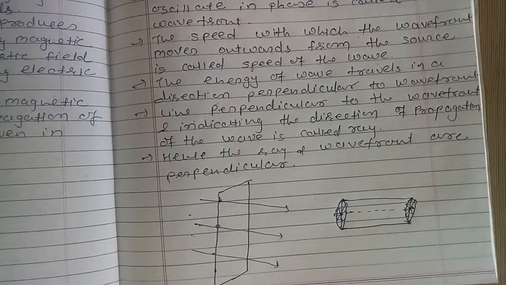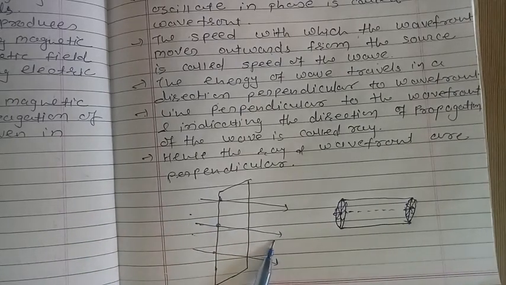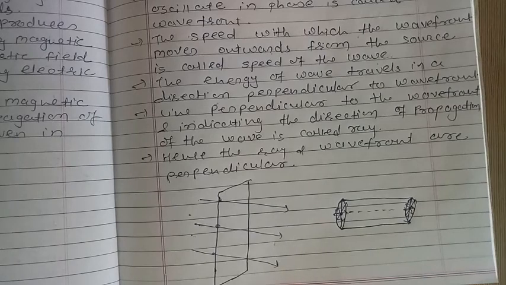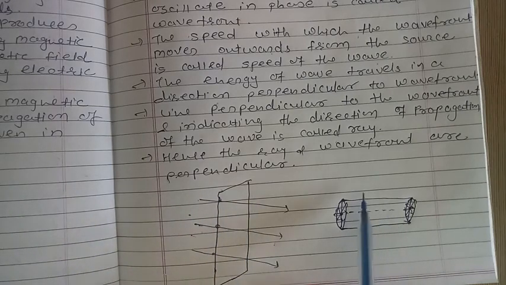First we studied the spherical wavefront. If there is a large distance, then the shape of the wavefront is a plane wavefront. The wavefront from a tube light is cylindrical in shape, so we can say these are the cylindrical wavefronts, right? The example is the wave emitting from the tube light is called a cylindrical wavefront. Okay, thank you.